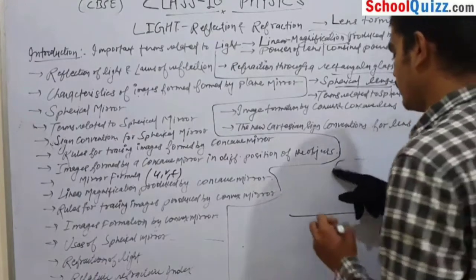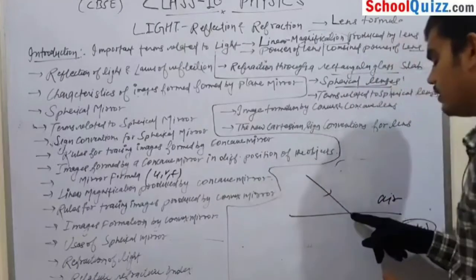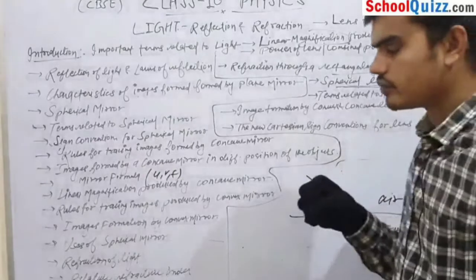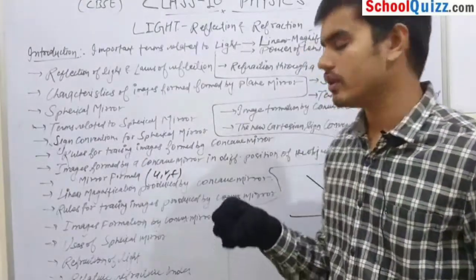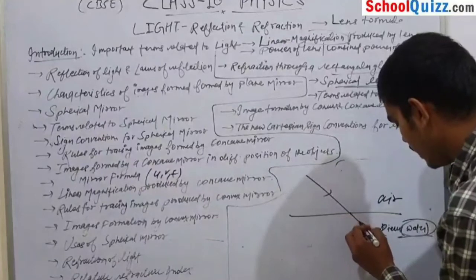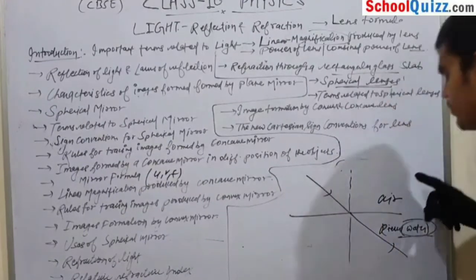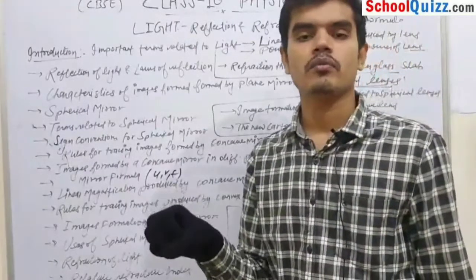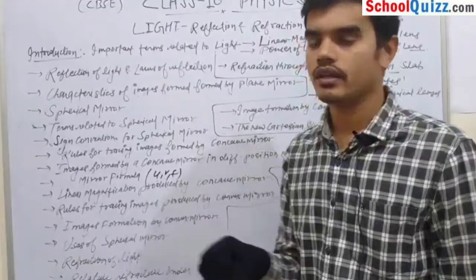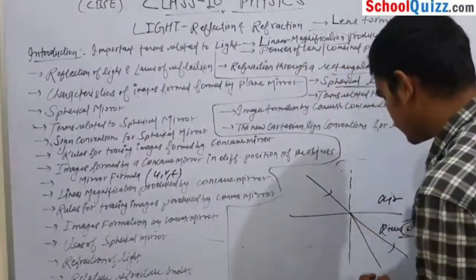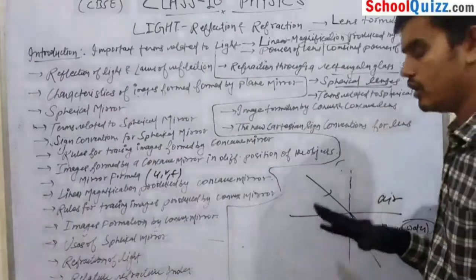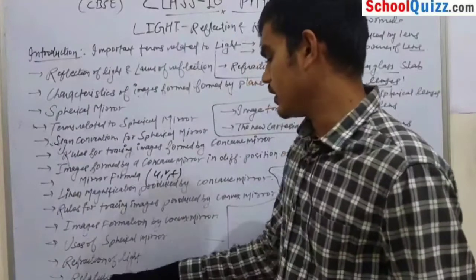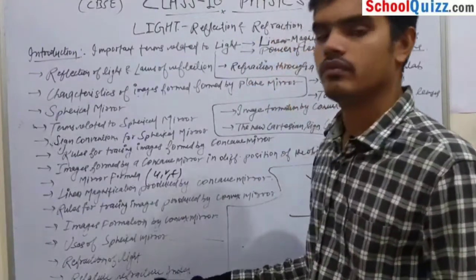Now, what we know is that light is incident here, this is the incident light, and according to our definition, light will go straight like that. But if you change the medium, if you change from air to water, then the light is deviated from its path. Light does not follow its original path, and it will bend. It will bend according to the density of that second medium. Okay, this is all about refraction of light. The next topic is relative refractive index. We will discuss it in detail.